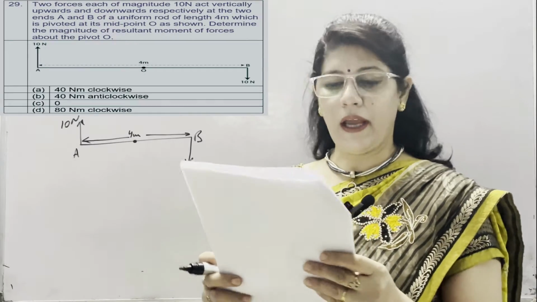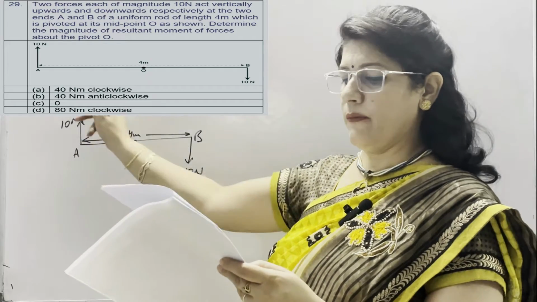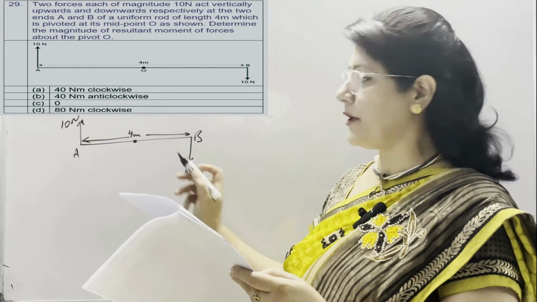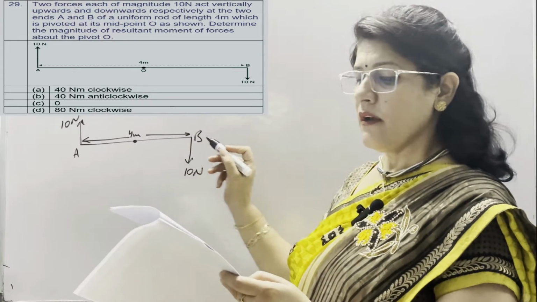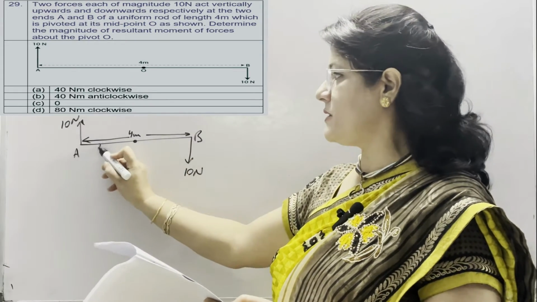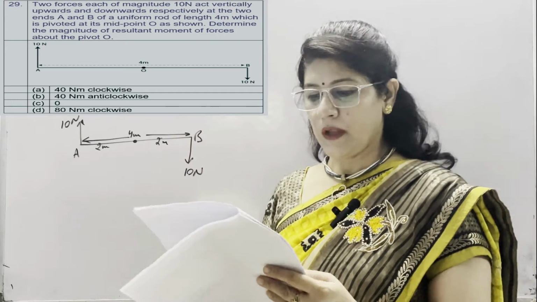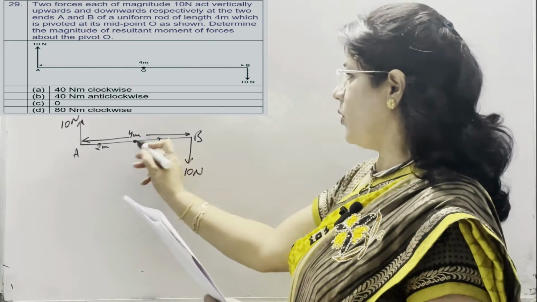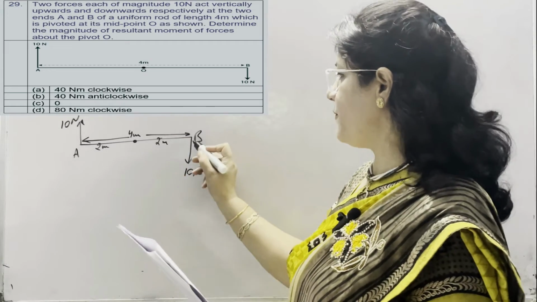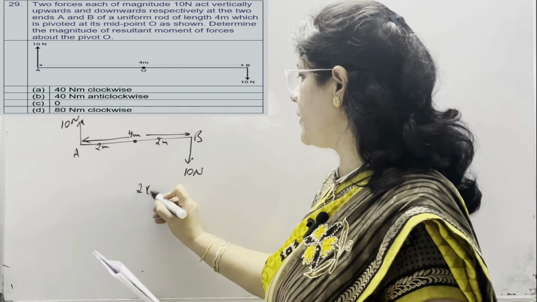In question number 29, two forces each of magnitude 10 Newton acting vertically upward and downward respectively at the two ends A and B of a uniform rod of length 4 meter, which is pivoted at its midpoint. It means this side is 2 meter distance and this distance is also 2 meter. Determine the magnitude of resultant moment of forces about the pivot O. So on the right hand side, the moment of force which is acting vertically downward, it is 2 into 10.